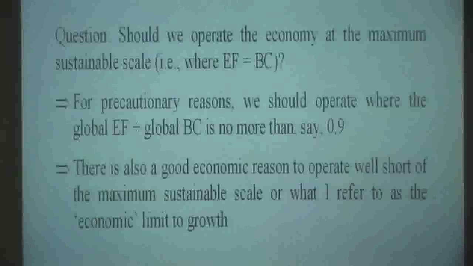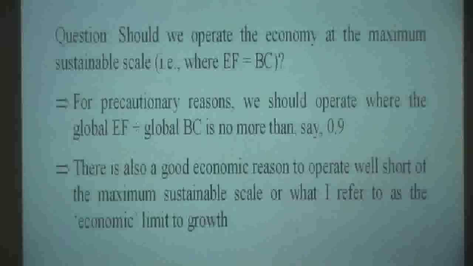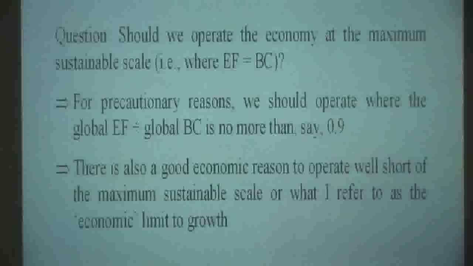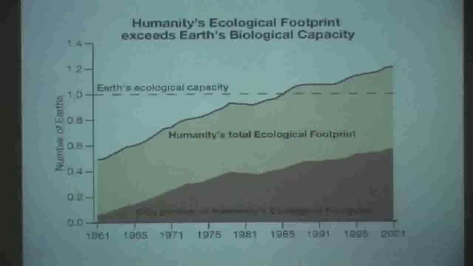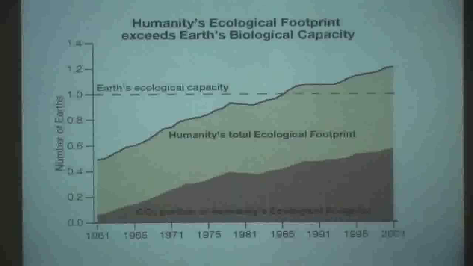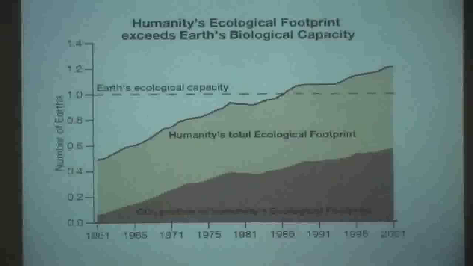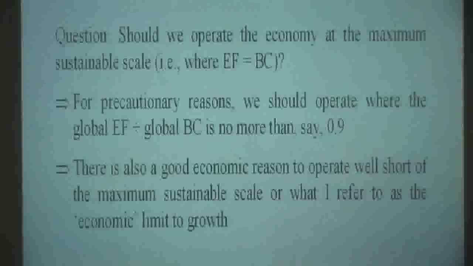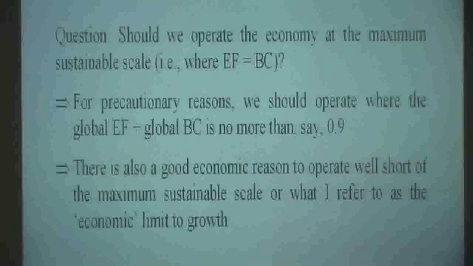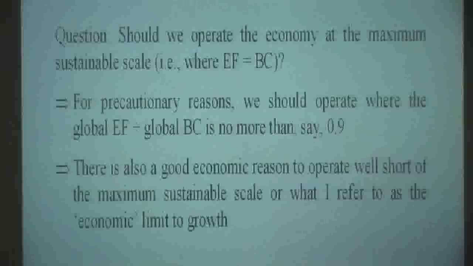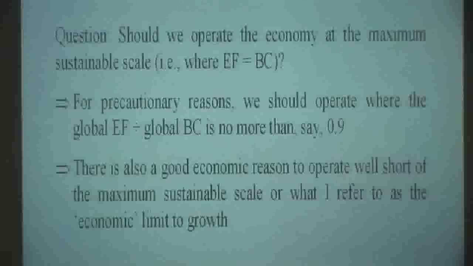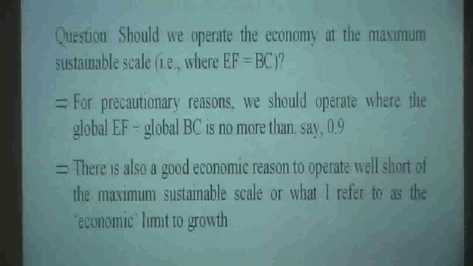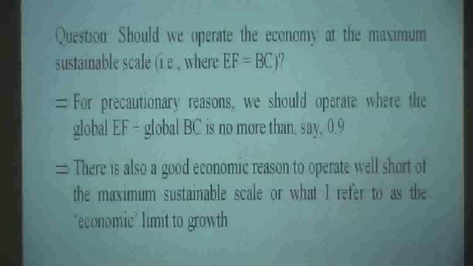But we might then ask the question, should we operate the economy at the maximum sustainable scale of the global economy, that is, where ecological footprint equals biocapacity? In other words, should we operate the global economy around the scale that led to an ecological balance as it was in the mid-1980s? Well, I'd say no. I've mentioned one reason why, and that's precautionary reasons. We should perhaps operate where the global footprint divided by the biocapacity is no more than, say, 0.9. I've just plucked a number out there. Maybe it should be lower than that. But at least it has to be something less for precautionary reasons. You don't want to be right on the ecological precipice.